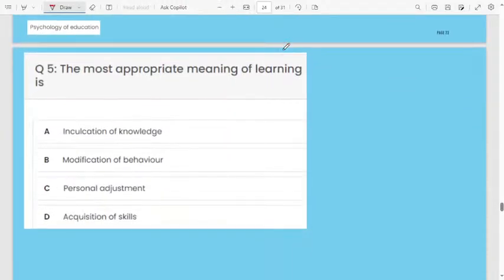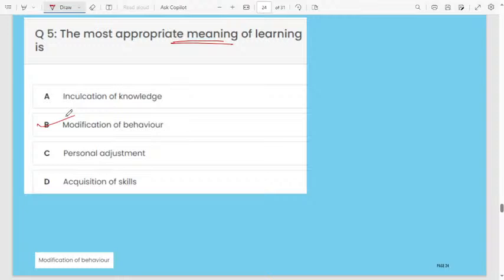Next one. The most appropriate meaning of learning is. What is the meaning of learning? A, inculcation of knowledge. B, modification of behavior. Option C, personal adjustment. Option D, acquisition of skills.